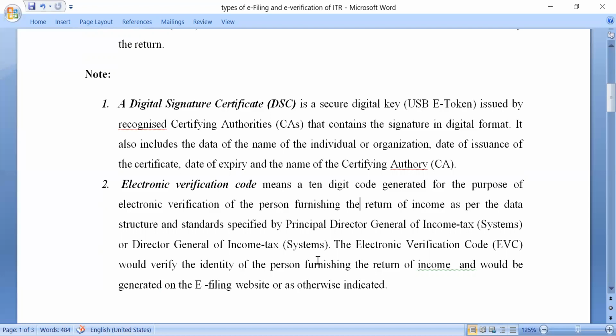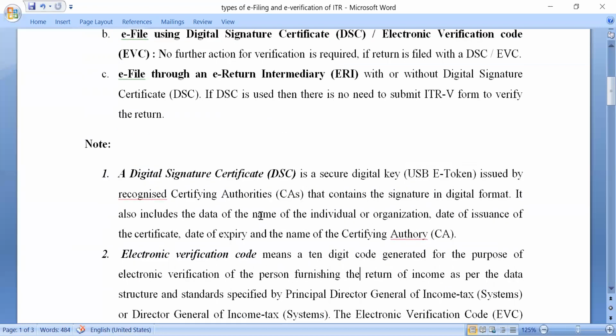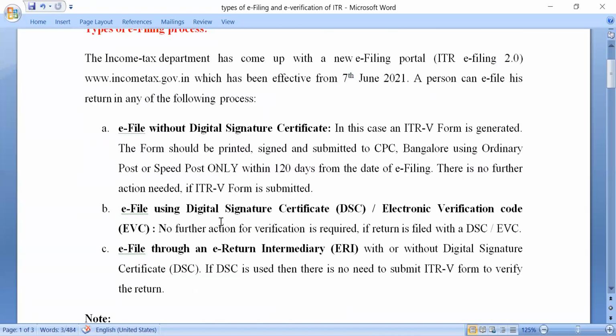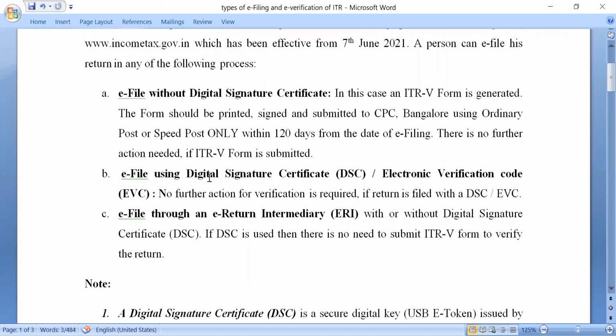And once that code is generated, you simply have to put it into the system and your return gets e-verified. So if you use either digital signature certificate or electronic verification code, then things become very simple. You don't have to create ITR-V. You don't have to fill it up. You don't have to post it. All these hassles are saved, and it is convenient for the Income Tax Department also.